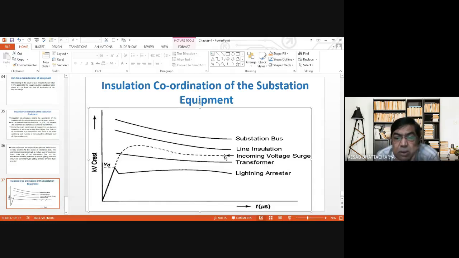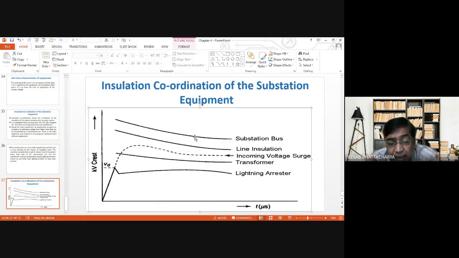Now this is the incoming voltage surge. This is the line insulation. The transmission line is provided a value higher than the incoming surge, and the substation bus bar is also provided an even higher value of insulation level, not voltage, than that of the line.